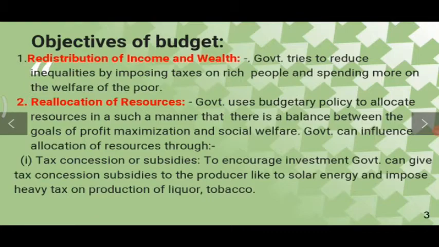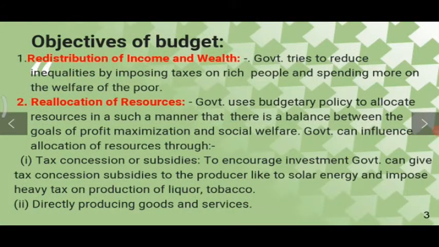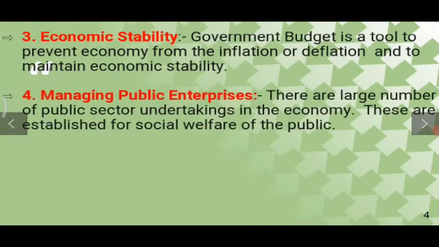Government can give tax concessions and subsidies to producers like solar energy, and impose heavy tax on production of liquor and tobacco. Government can also allocate the resources directly for the production of goods and services. So this is how the government ensures both profit maximization and social welfare. Now the third objective is to maintain economic stability. Government budget is a tool to prevent the economy from inflation or deflation and to maintain economic stability.